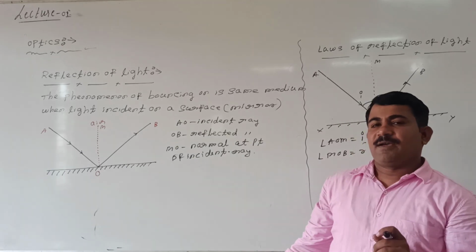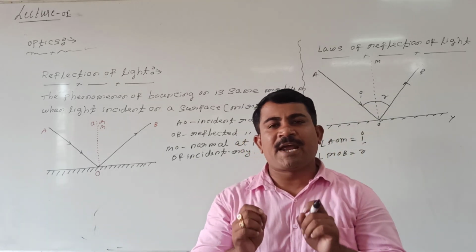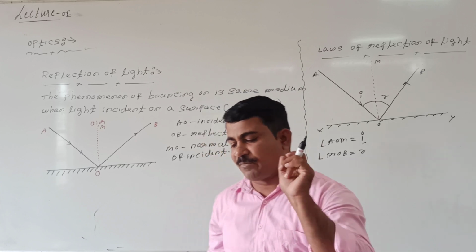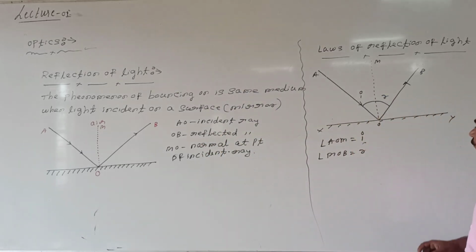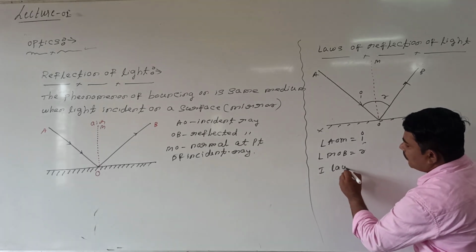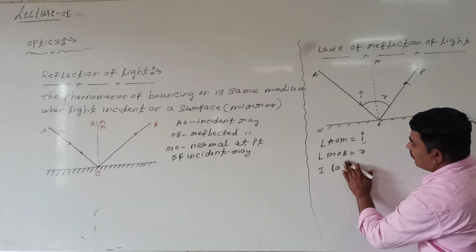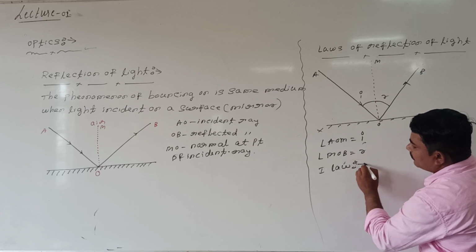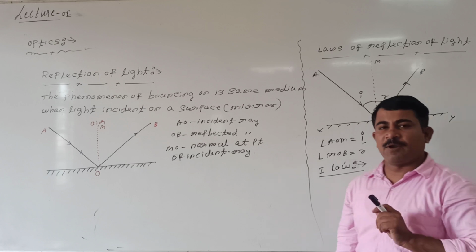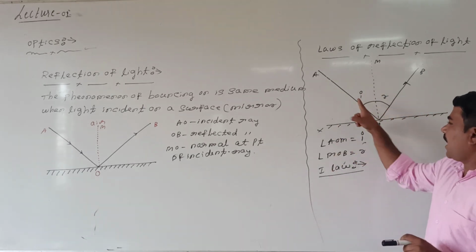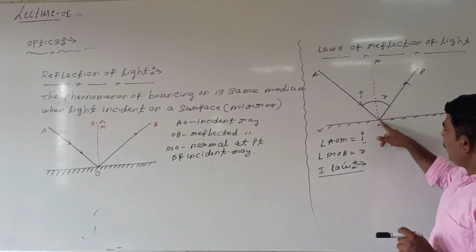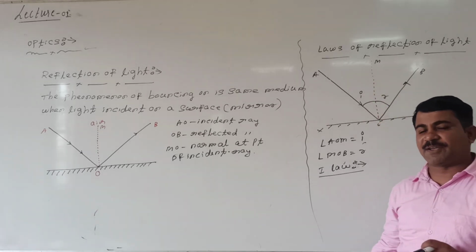Mainly, the reflection of light obeys two laws. Let us see what is meant by the first law of reflection. Very simply, AOM is the angle of incidence and MOB we are calling the angle of reflection.